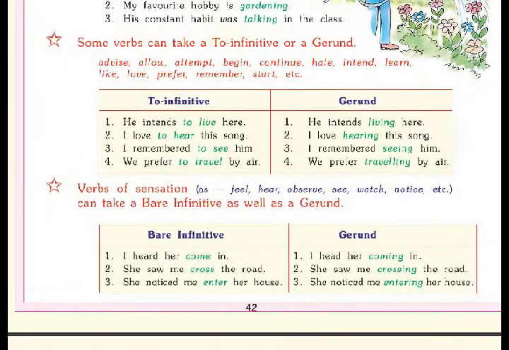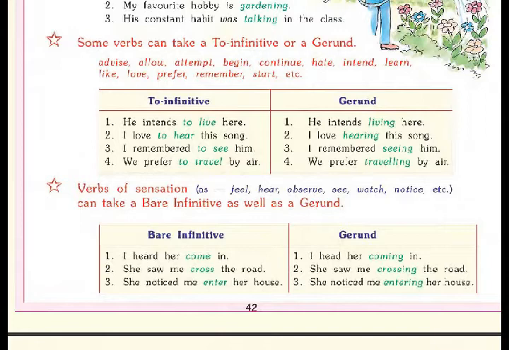Now look at the following table, to infinitive and gerund. For example, he intends to live here. As a gerund, he intends living here. Some verbs can be used as both to infinitive and gerund also.